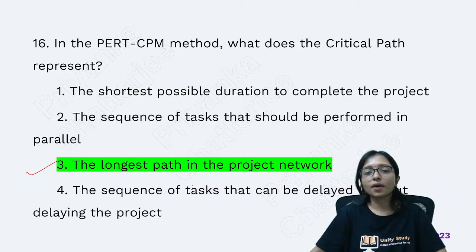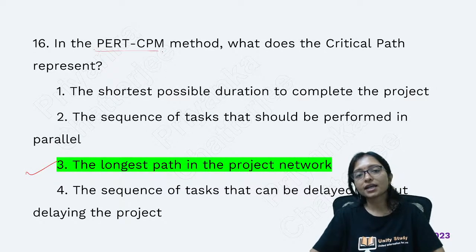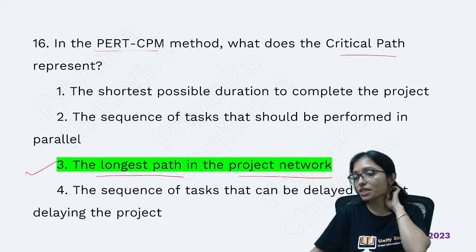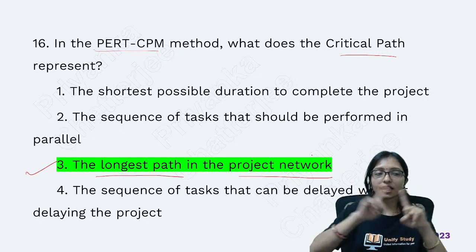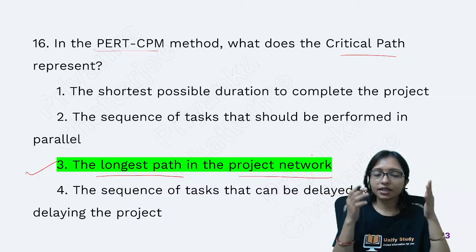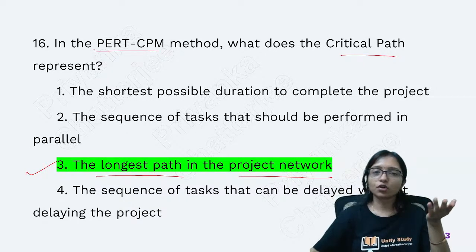The longest path: CPM is the critical path method, the longest path in the project network. From where I start and where I end, there are some dependent project activities.